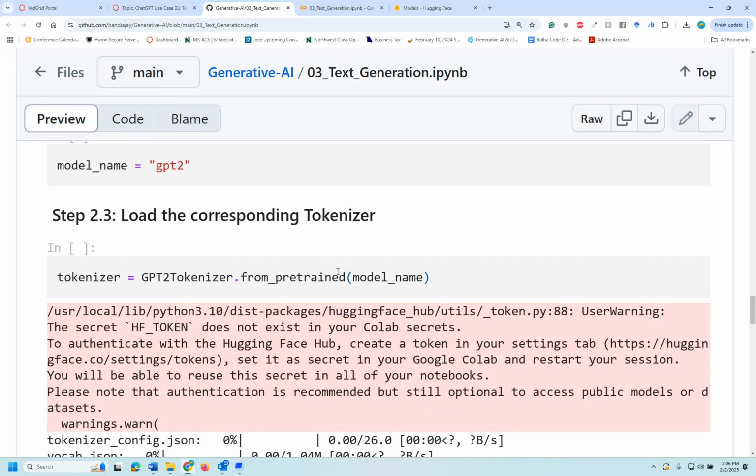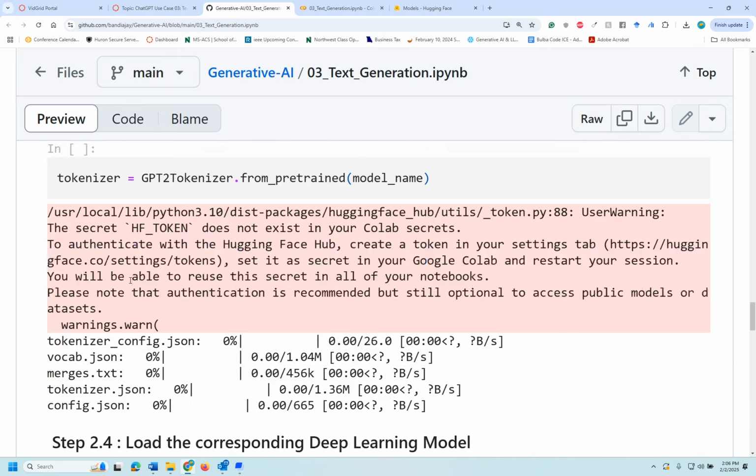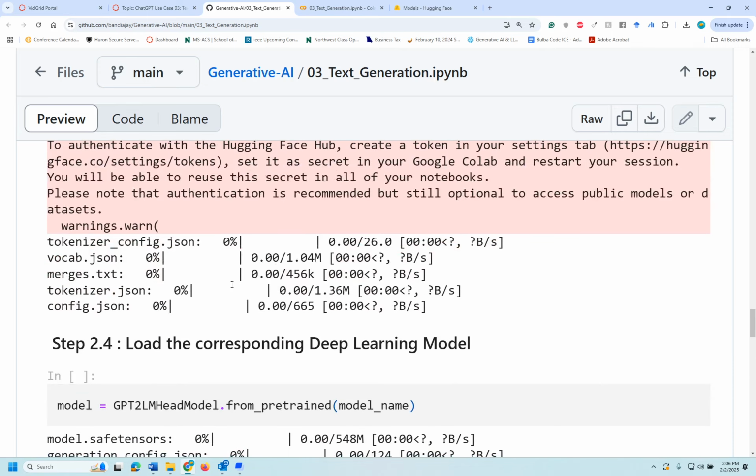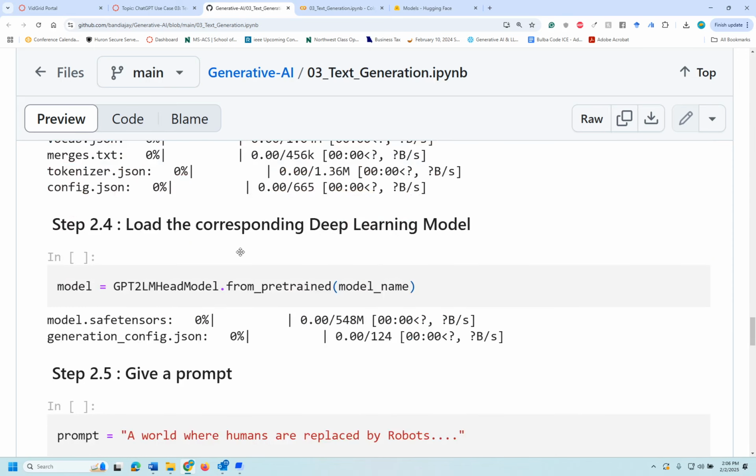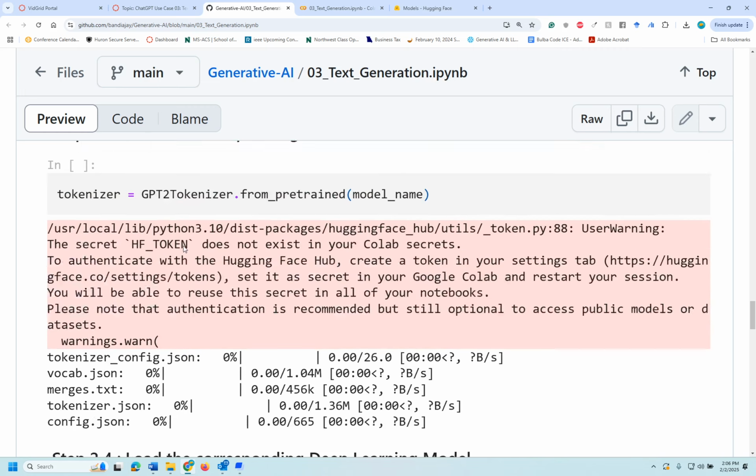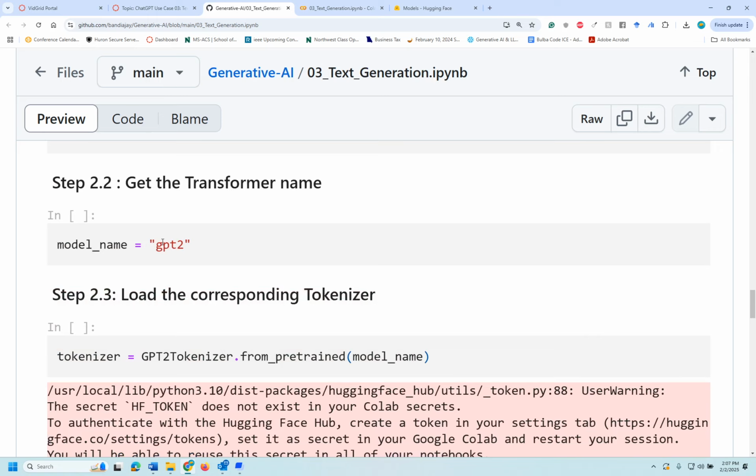GPT-2 dot from pretrained with the model name, which is GPT-2, and save that in a tokenizer. Once you run this, you get the tokenizer library. Then load the corresponding deep learning model, which is the GPT-2 LM head model, and store that in a local model variable. The model name is already coming from GPT-2 here.